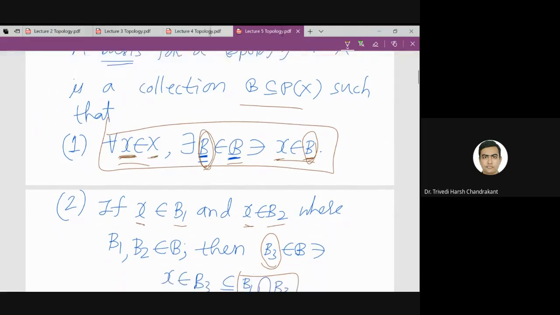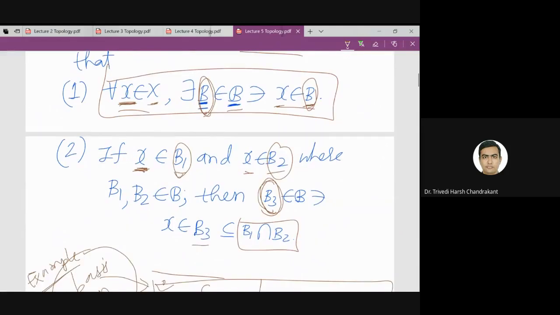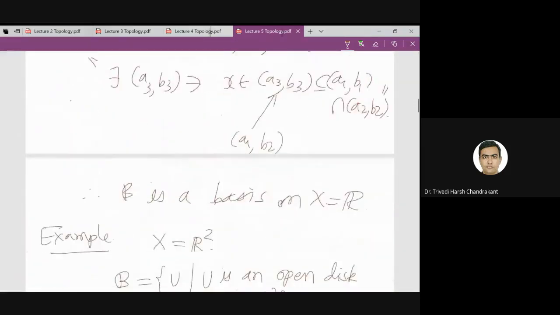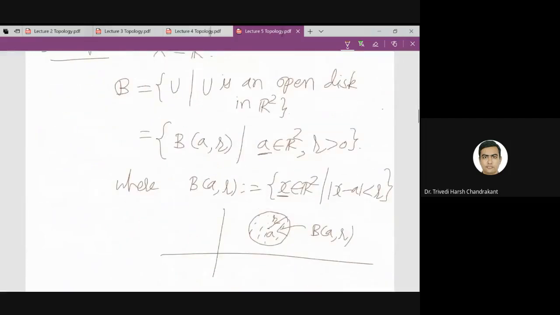And for the second property, I have to check that if I take any element X which belongs to two disks, then I can find a third disk which is in the intersection of the first two disks. So let us verify this geometrically for this particular example.